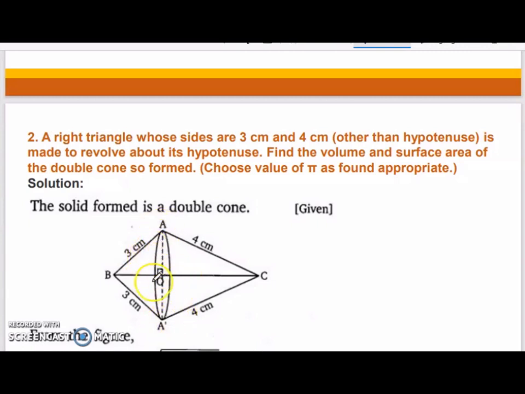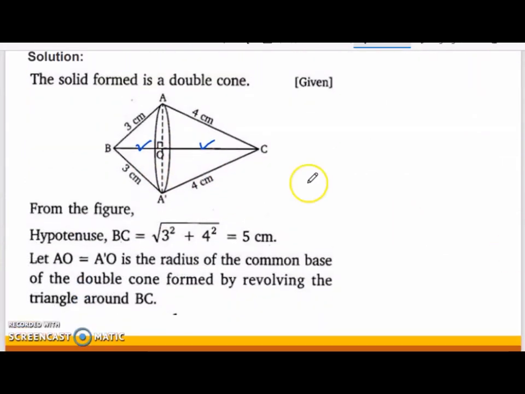So when it is revolved, there are two cones that are formed. One cone is this one with the slant height 3 centimeter and this is the base. And this is the second cone with slant height 4 centimeter. You have to find the surface area and volume of both these combined. So first you can find the hypotenuse BC. One side is 3, other side is 4. So BC will be square root of 3 square plus 4 square, that is 5 centimeter.